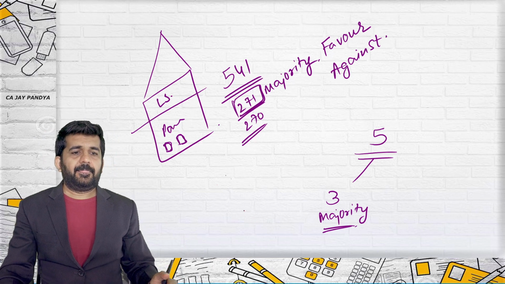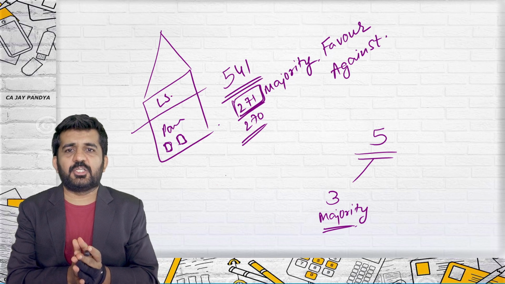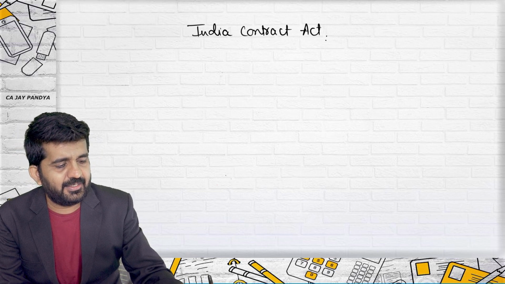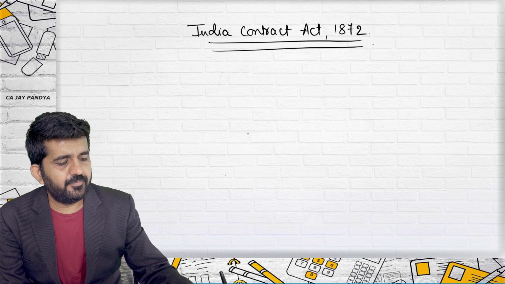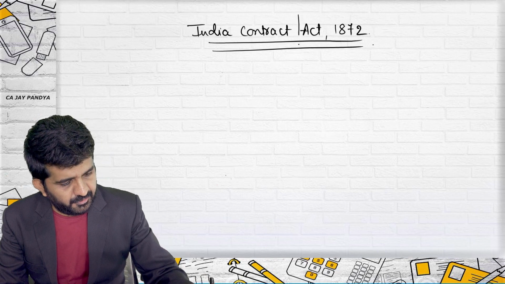All right. I think these are all the questions. Any other student having any other question? No. Let us go to our basic objective, which is Indian Contract Act 1872. Start. What we have learned.